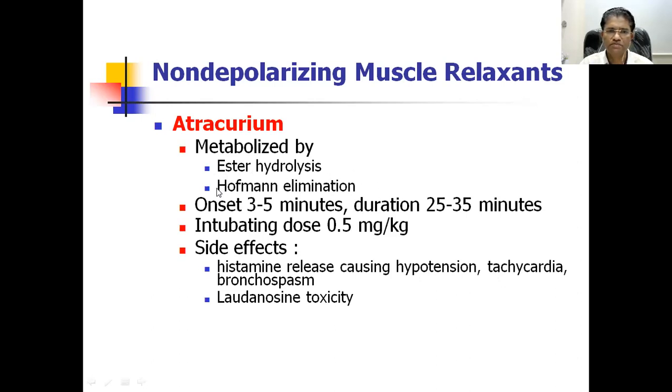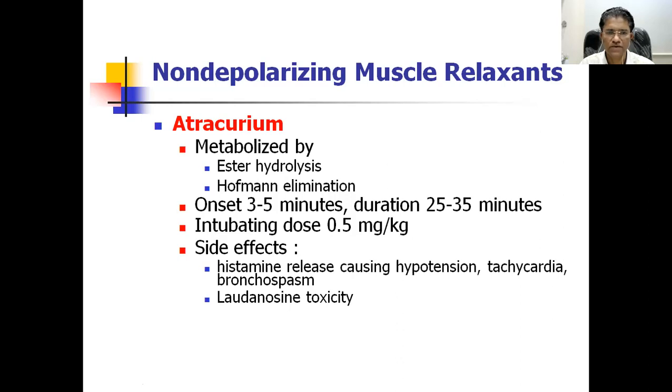This drug is converted into its metabolites on its own. There occurs a molecular rearrangement when the drug is present in the plasma itself. And that's why the drug is metabolized on its own without the help of any other organ. And this is helpful in many conditions where there is renal or hepatic damage.